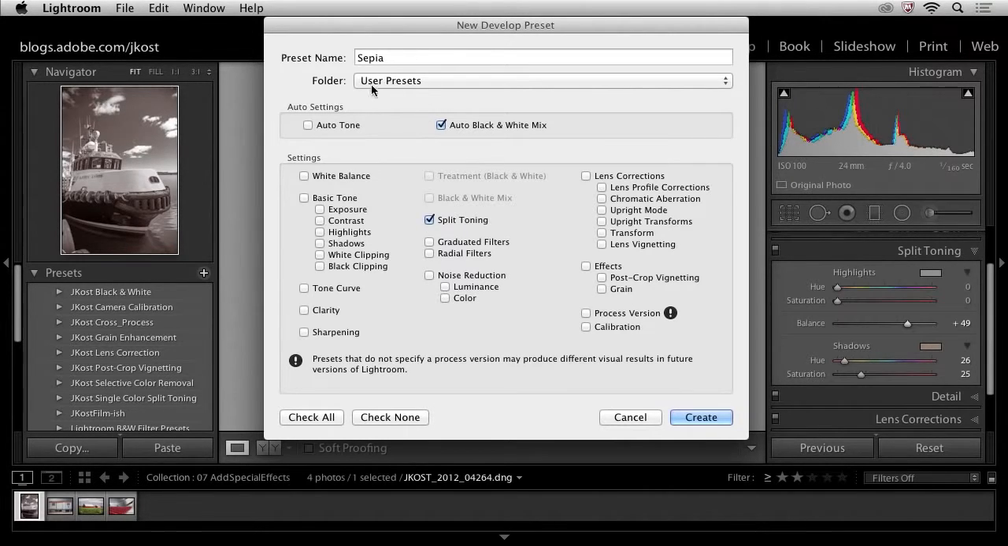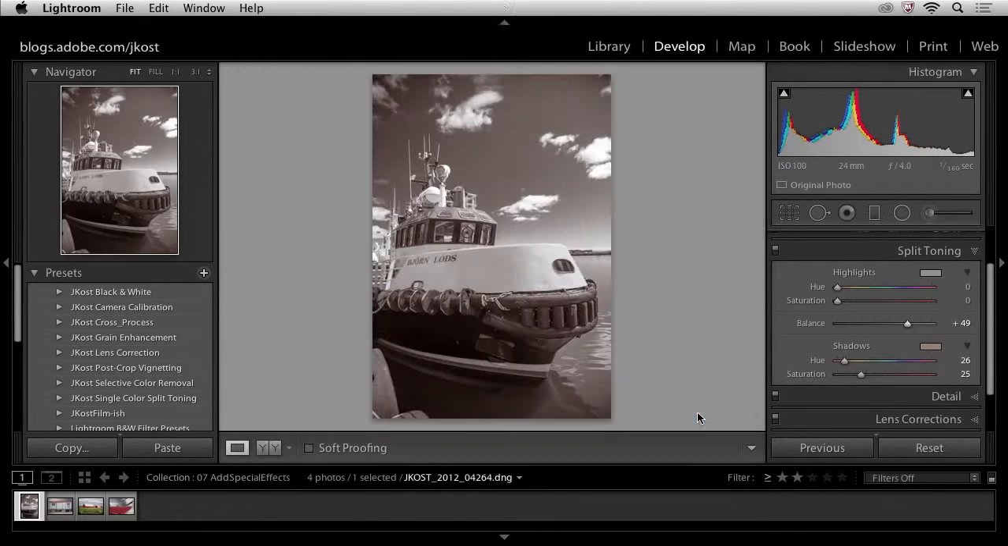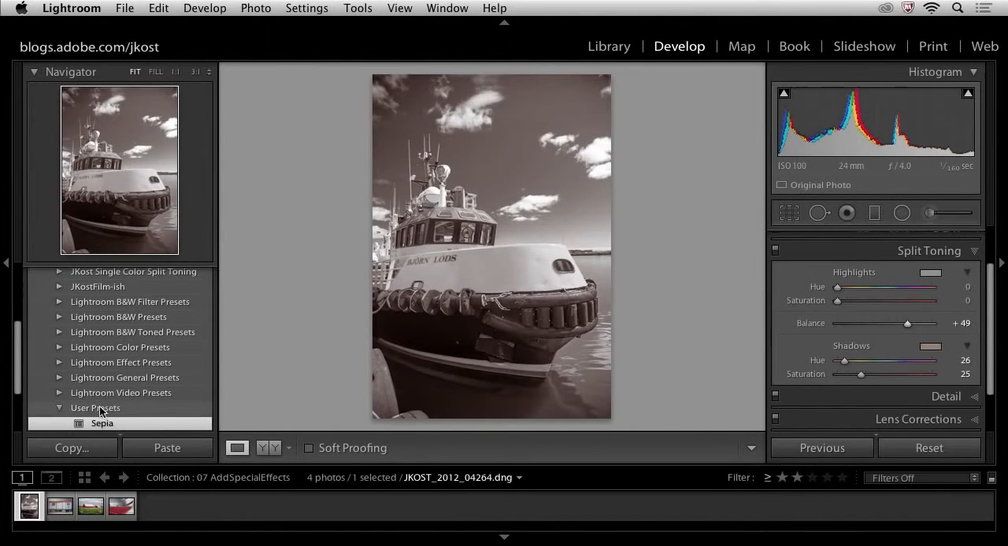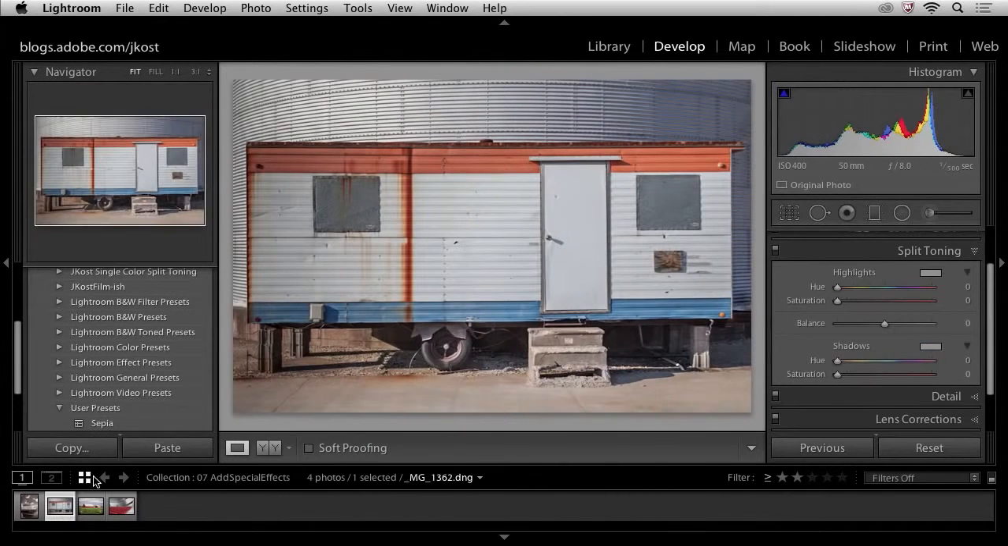I'm going to save this in my user presets folder, click create. We can see that it's right there. And now if I move to another image and I want to apply that same preset, all I need to do is click on it here in the preset area.